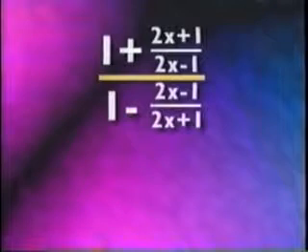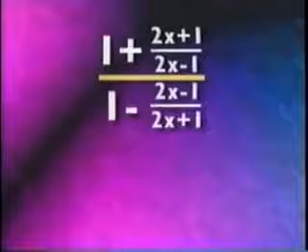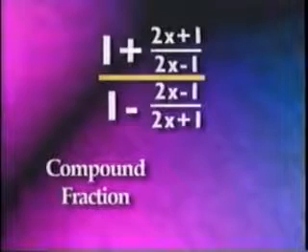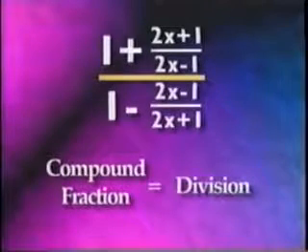Now we have looked at each of the 4 operations in isolation, but of course some problems you run across in rational functions will require a combination of operations. Here's a typical example. Simplify the following expression: 1 plus 2x plus 1 over 2x minus 1, all over 1 minus 2x minus 1 over 2x plus 1. This is a compound fraction, so it's a division problem.